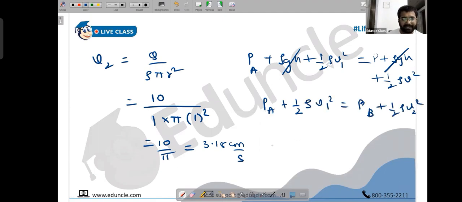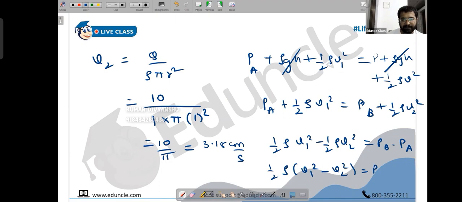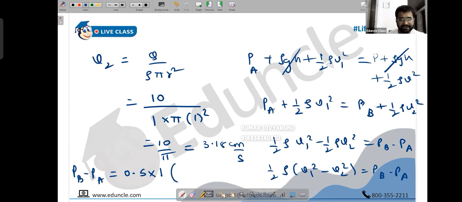They wanted us to calculate PB minus PA. So half rho V1 square minus half rho V2 square is PB minus PA. Taking half rho common, we have half rho into V1 square minus V2 square. So PB minus PA is equal to 0.5, rho is 1 gram per cc, V1 is 79.57 square minus V2, which is 3.18 square. So this will be 0.5 into bracket 79.57 square minus 3.18 square. I'm getting roughly 3160.